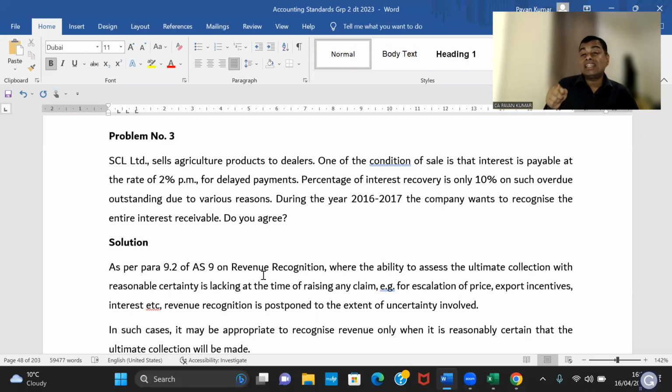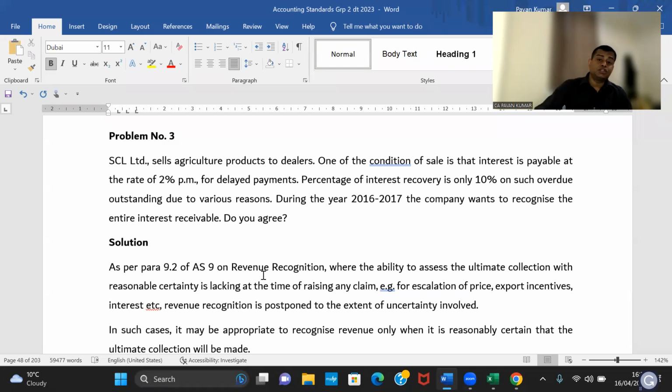So based on past experience, industry standards, and intention to sue and collect, if you are not giving that 500, will I go to court? Will I go to the police station to collect it? A credit card company will go to court. For that penalty, they'll give you a legal notice because they have an in-house lawyer. For that 500 rupees also, one legal notice will come if you are not paying.